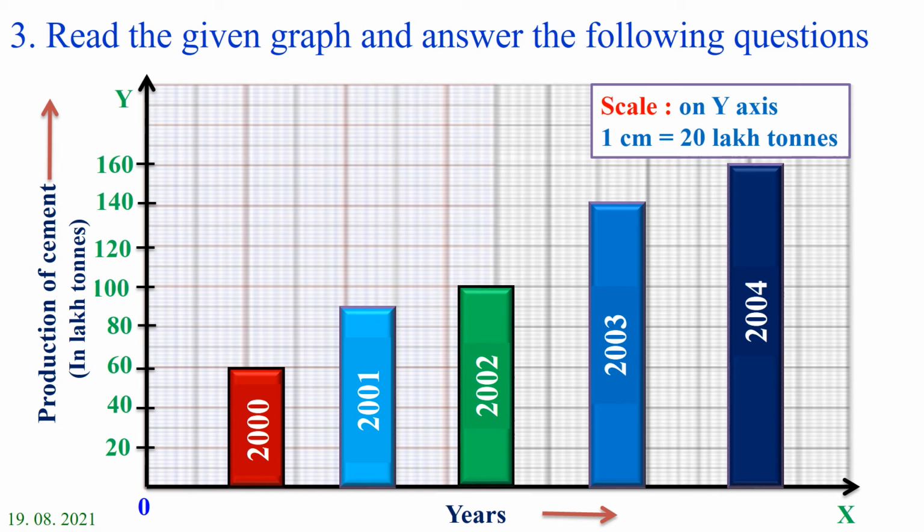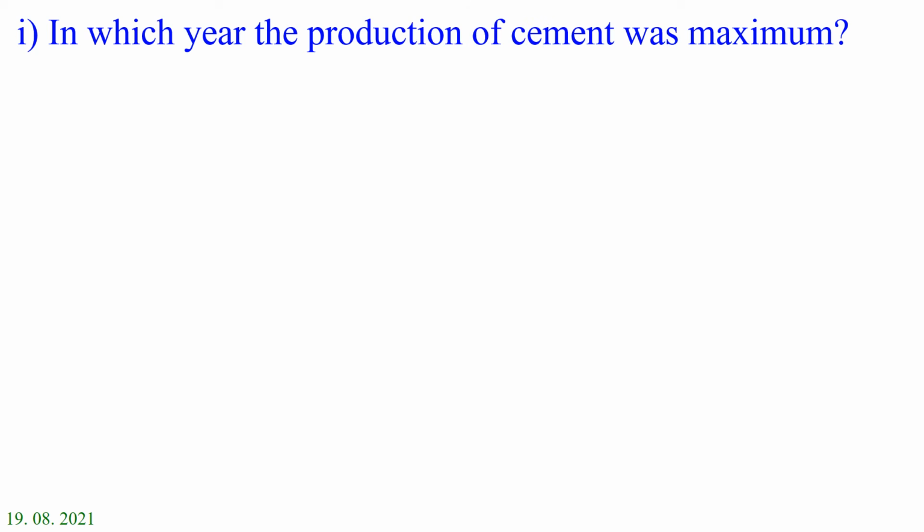Read the given graph and answer the following questions. So look at this graph that is given, years and production of cement. First one, in which year was the production of cement maximum?